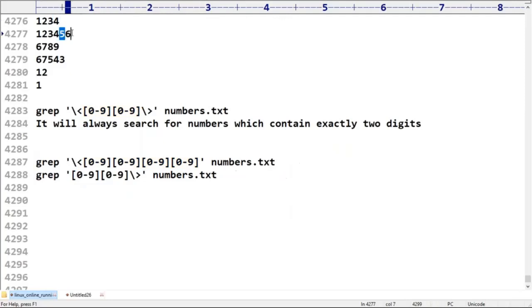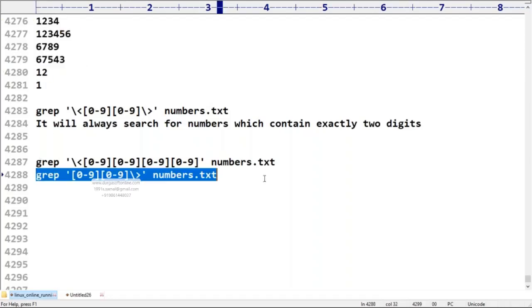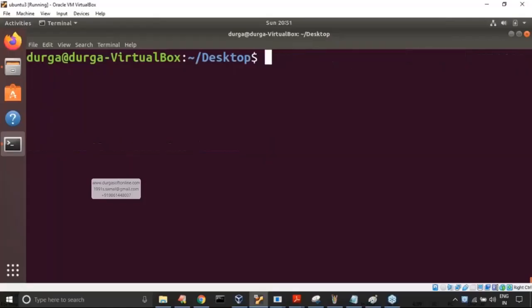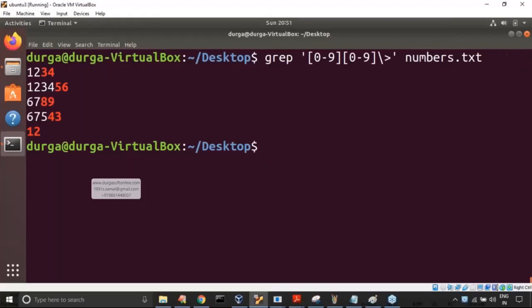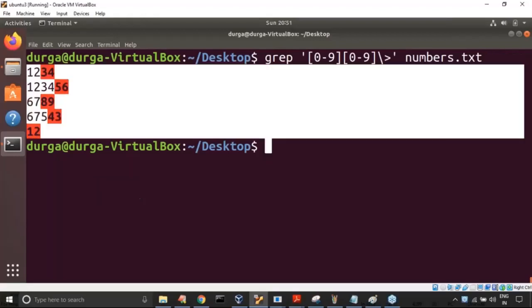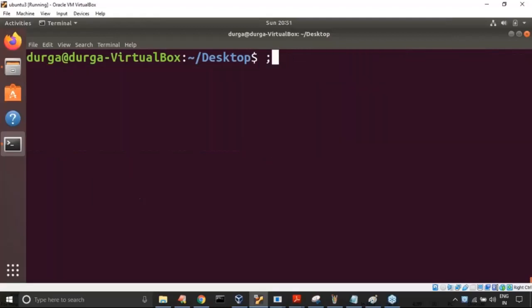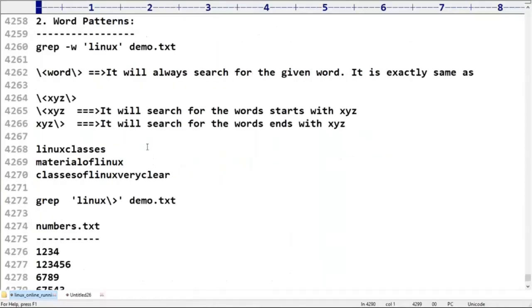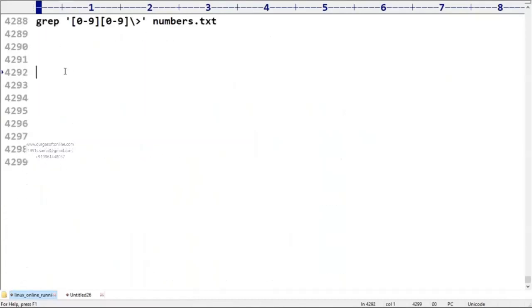It must end with two digits. The first five are going to be matched. Remember carefully. Now, are you in a position to understand? Any doubt? Clear? So this is about word patterns. Within less than and greater than, a word only starts with or ends with, what is the meaning of that? That's all.